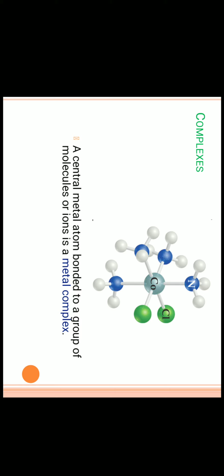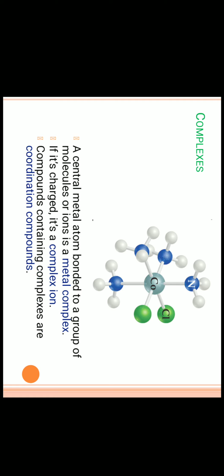Very simply, we can say that a center with a metal is surrounded by the ligands. A central metal atom bonded to a group of molecules or ions is a metal complex. If this complex is charged, then it is termed a complex ion. The compounds containing complexes are also termed coordination compounds.